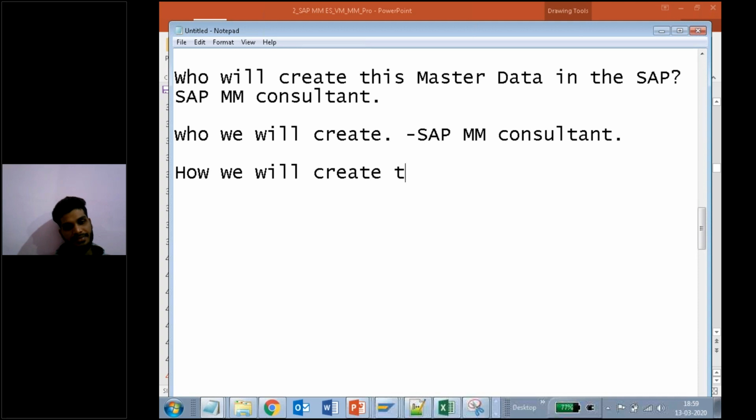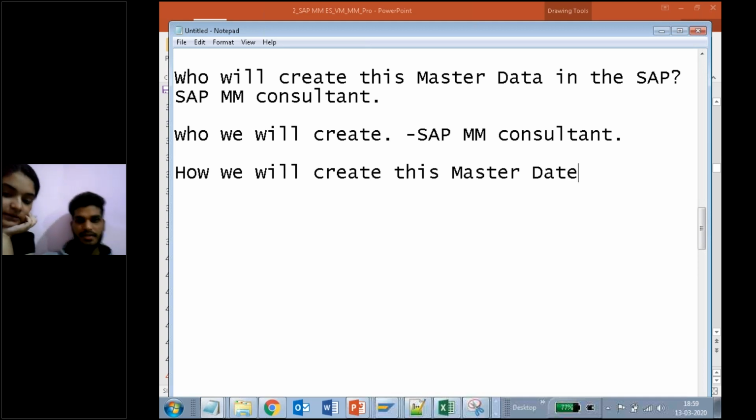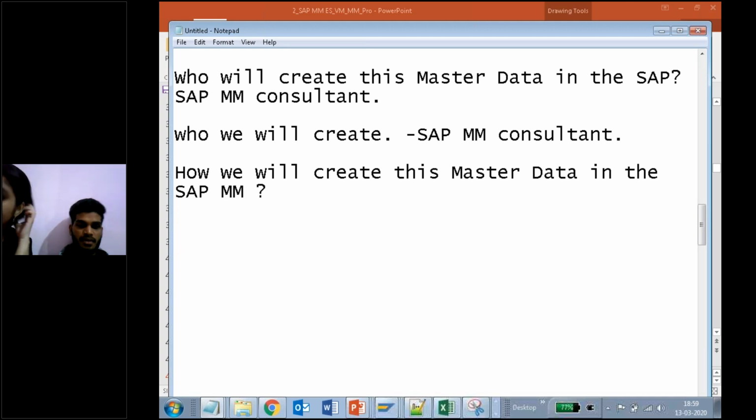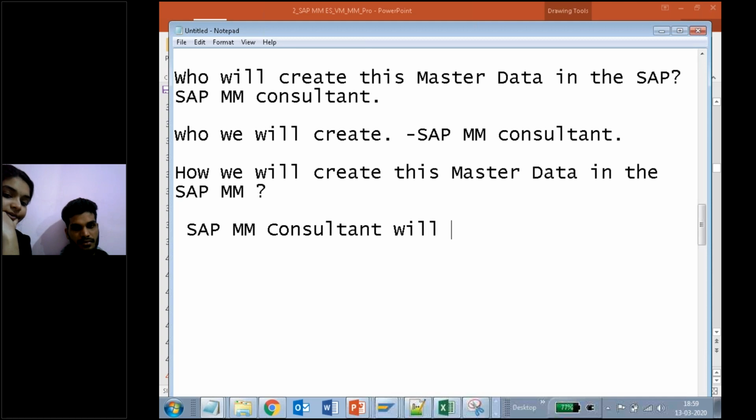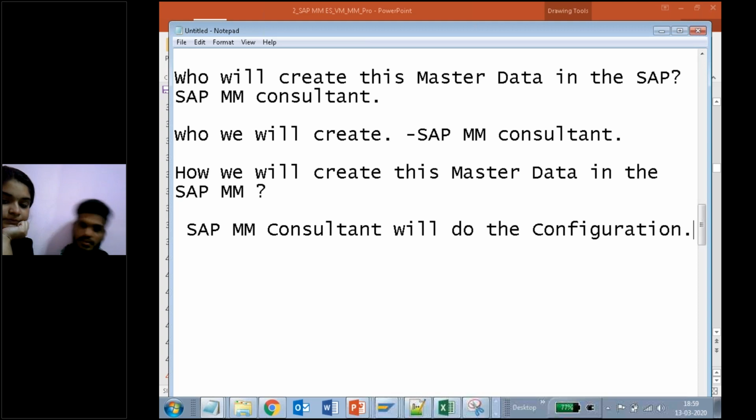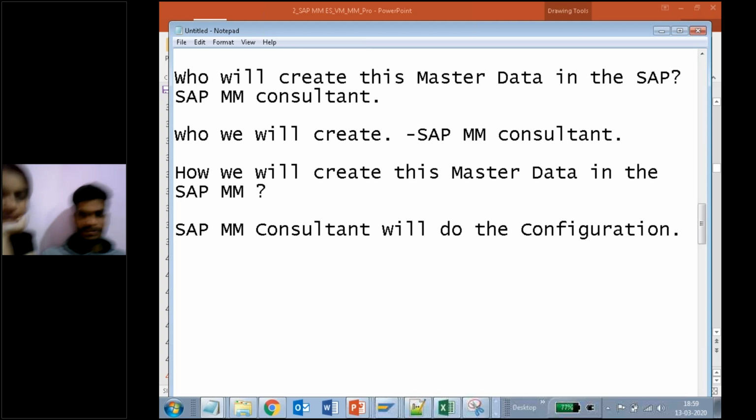How will we create this master data in SAP MM? The SAP MM consultant will do the configuration. Right? Yes, sir.